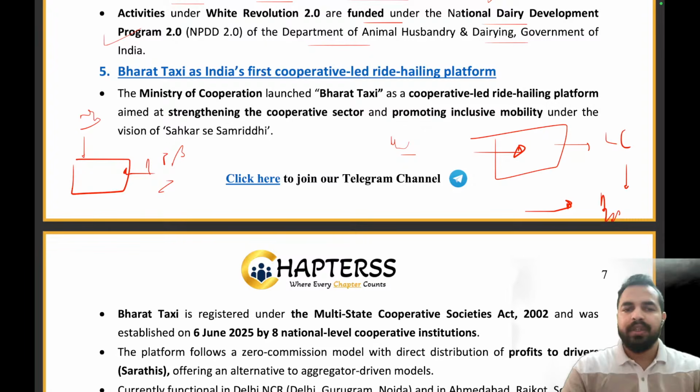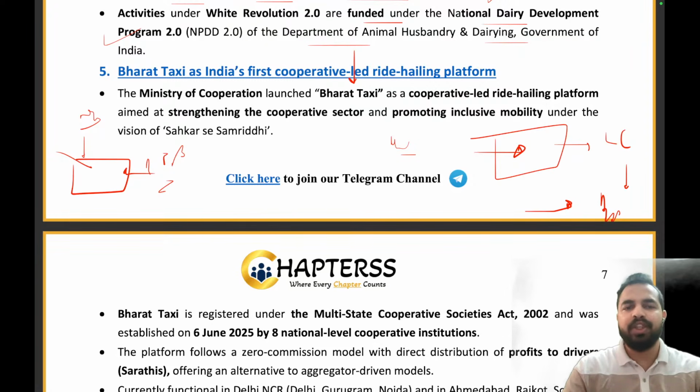Now, the heavy commission which was earlier going to ride-hailing apps like Ola, Uber, Rapido, InDriver, in the Bharat Taxi this is not the scenario. And these people are also ensuring that under the Bharat Taxi, we are providing social security and income protection to the drivers, right? So that's where the Bharat Taxi was launched.